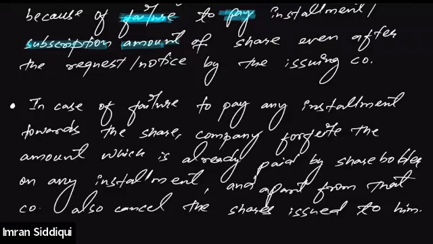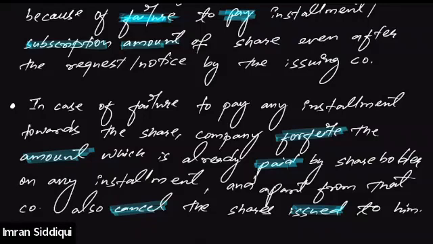All right, everyone, I hope this is clear. Please confirm. It says in case of failure to pay any installment towards the shares, the company forfeits the amount which is already paid by the shareholder, and apart from that, the company also cancels the shares issued to such an investor.